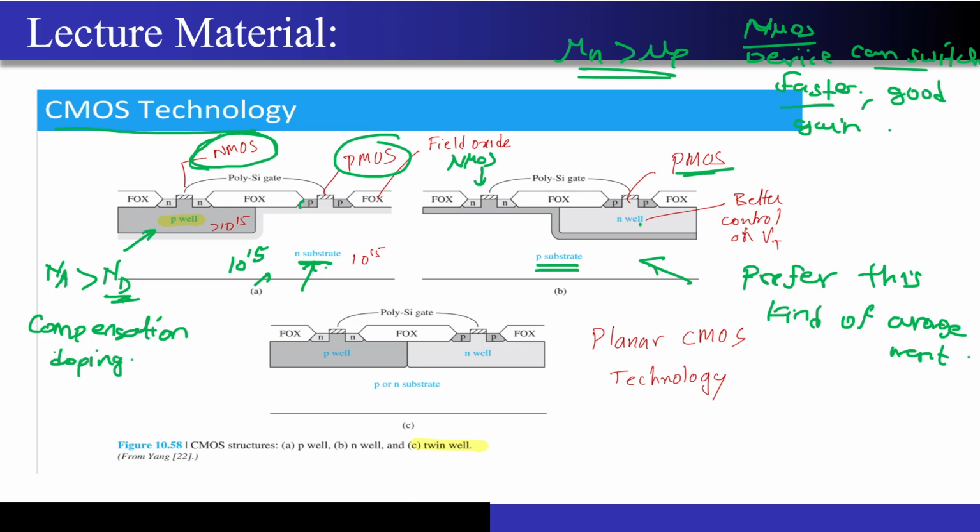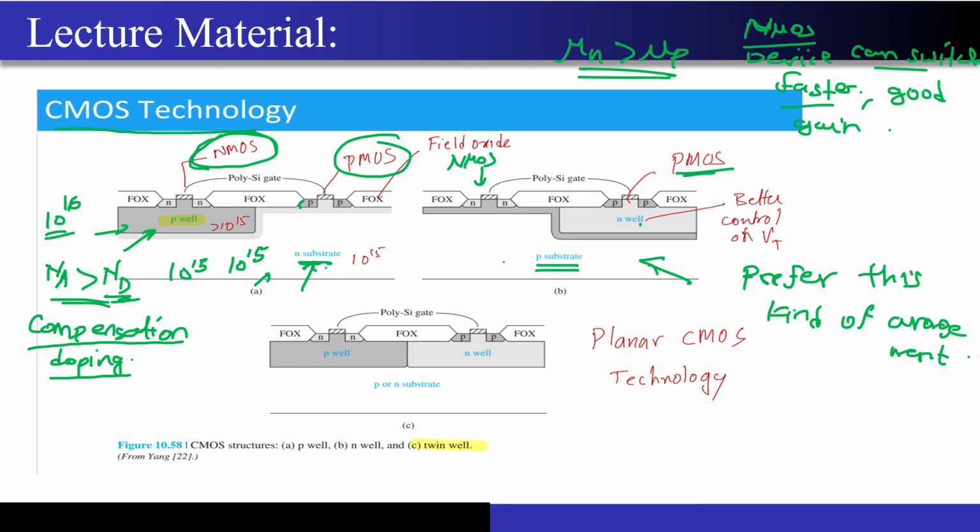When we discussed this, I told you this is of very high importance to foundries. It is not a concept made to trouble you with questions, right? You can see how the compensation doping will come over here, correct? So your Na has to be greater than Nd. What does this mean? If the N substrate doping is 10 to the power 15, at least the P well doping should be 10 to the power 16, correct?